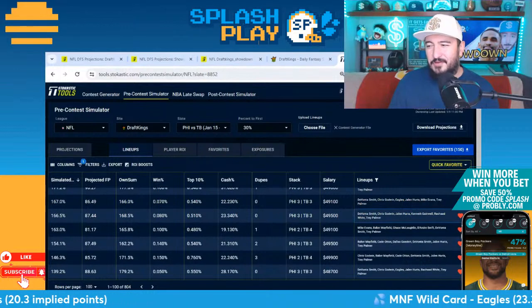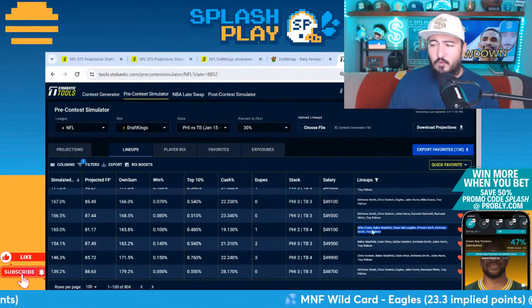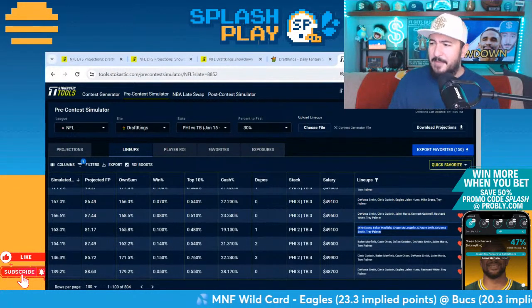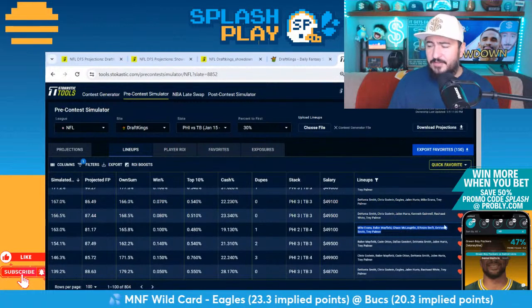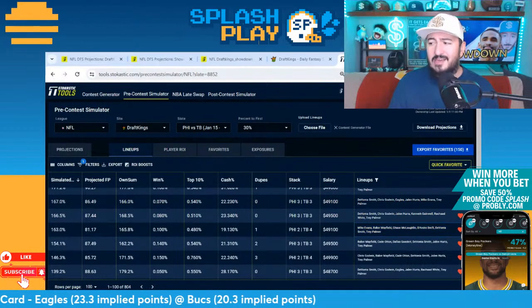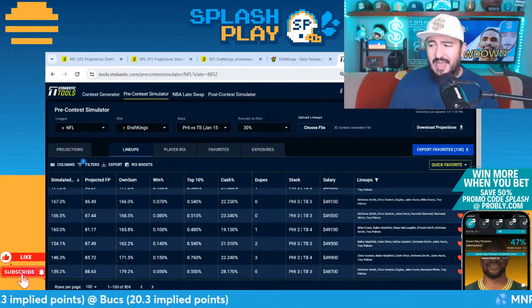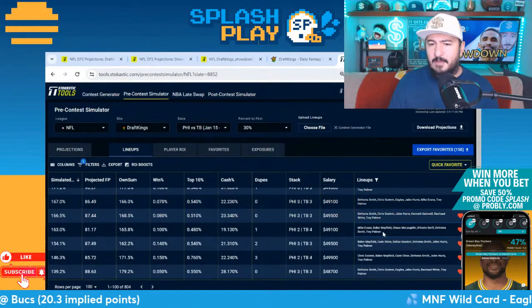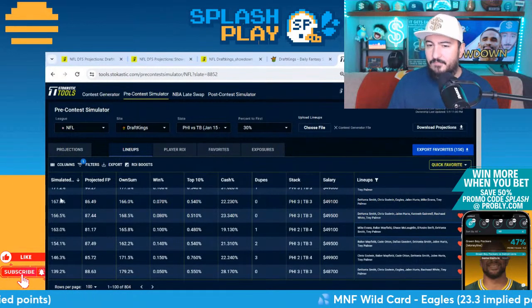This one is closer because we're fading Jalen Hurts, and it's a 4-2 Bucs build. Mike Evans, Baker Mayfield, Chase McLaughlin, DeAndre Swift, Devontae Smith, and Trey Palmer here. So we're getting 2 Eagles, they're not Jalen Hurts. You're getting an Evans captain with the QB. This is probably my favorite of the Trey Palmer ones.